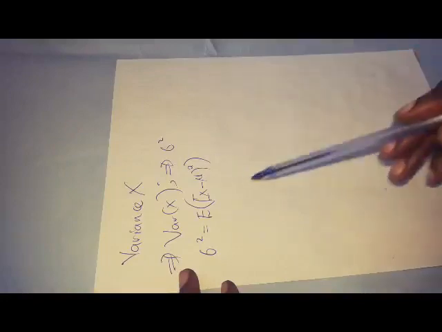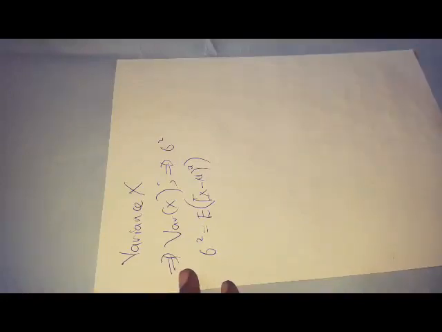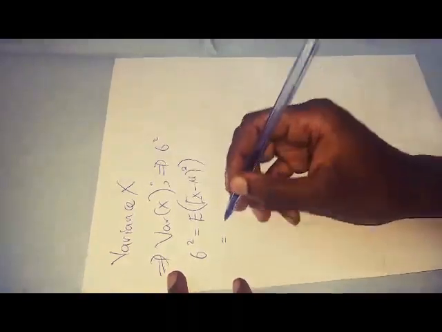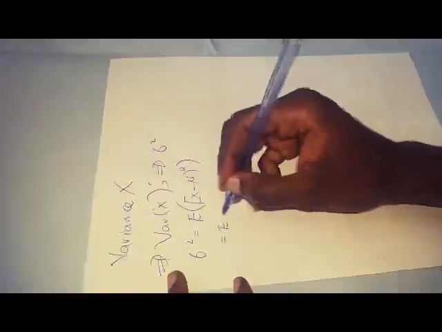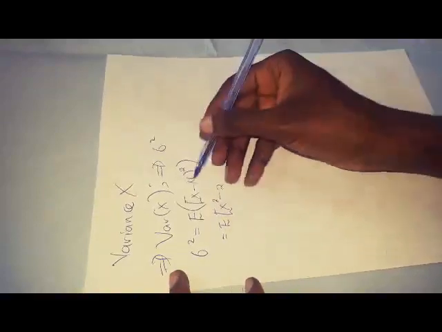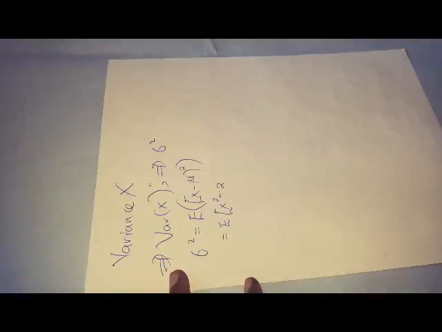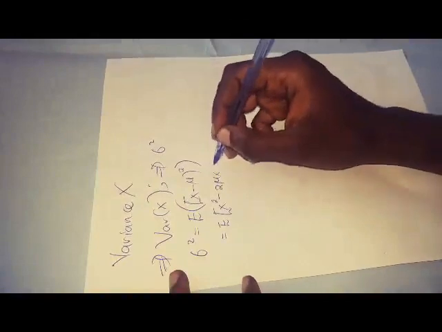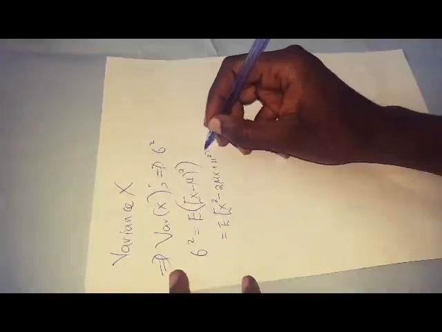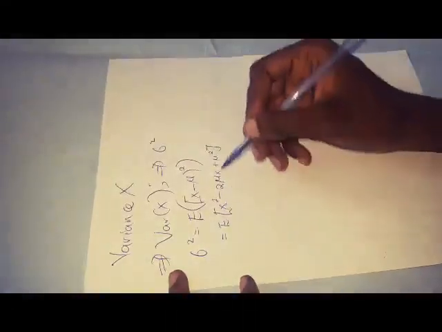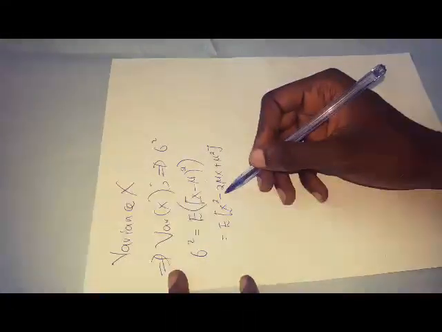I'm just going to expand this, and then we shall see about it all. Hilary, I hope you're following. From there we shall have E of x squared minus 2 mu x plus mu squared. I'm just expanding this. I think the teacher of paper 1 did it with Pascal's triangle. Look back to your expansion of such a bracket. So this one comes back and this one comes back as a square, then they have a difference.